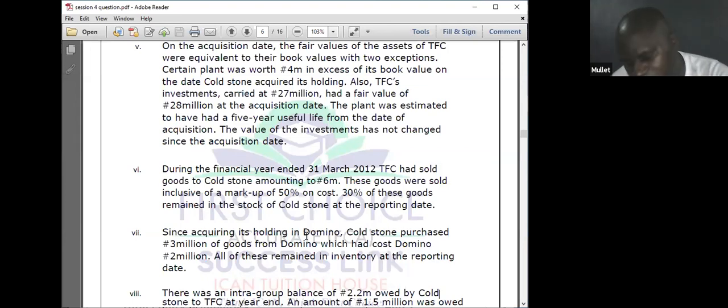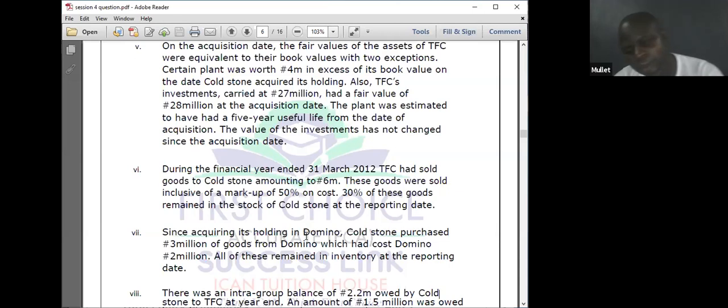Okay, what do we do in this regard? All the goods is still remaining. What is the profit element? 3 minus 2, 1 million. All the goods is still remaining. The 1 million, how many percent is it given to the parent? 40%. 0.4 times 1 million will give me 0.4 naira. That is 400,000. Okay, I haven't done that.